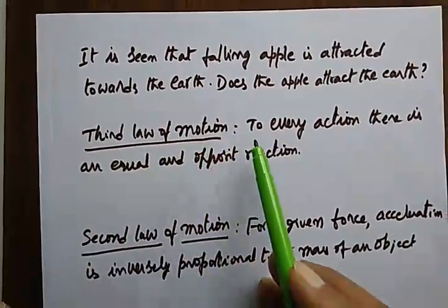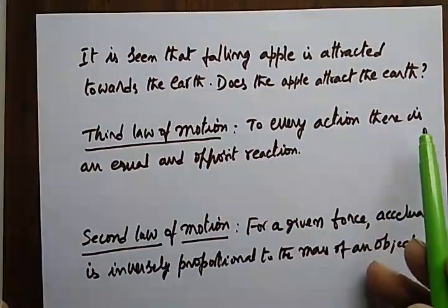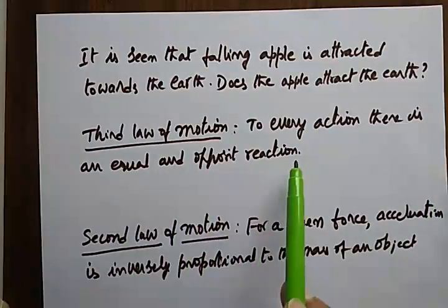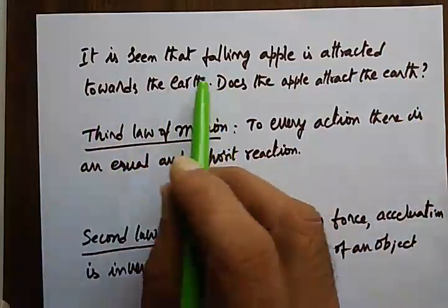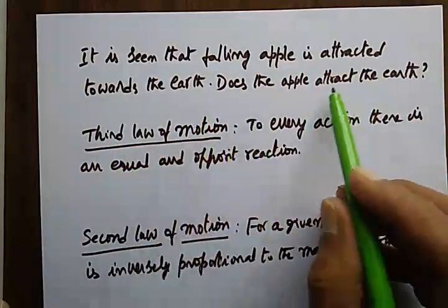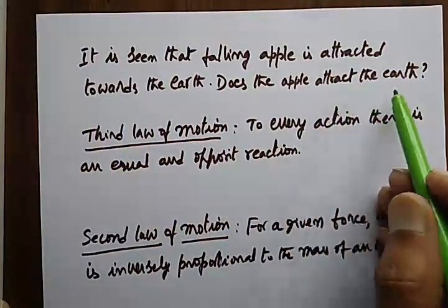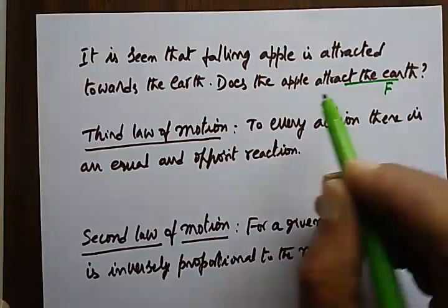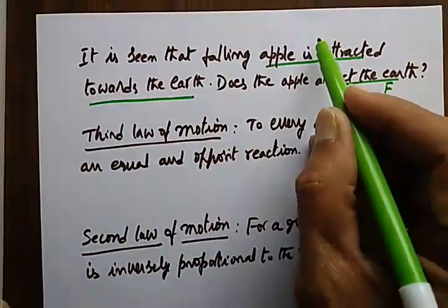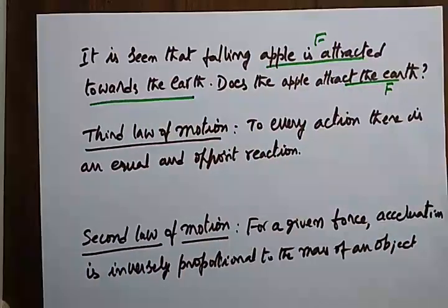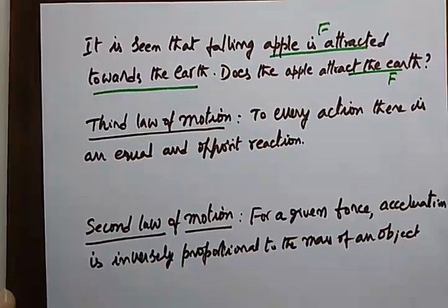What is the third law of motion? To every action there is an equal and opposite reaction. If the force of attraction of the apple by the earth is F, then the apple also should attract the earth with the same force. That is the meaning. That is what we understood. Correct.